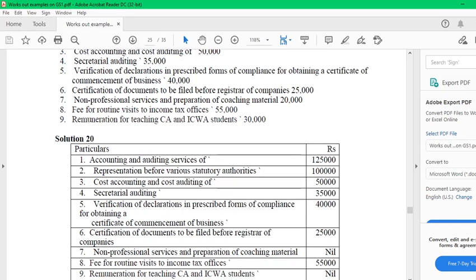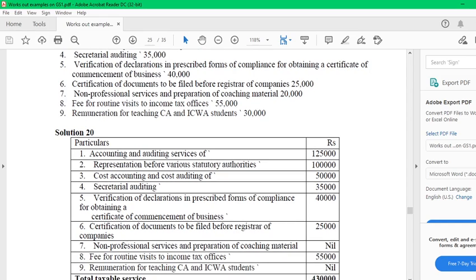Non-professional service and preparations for coaching material. Of course, coaching is not relating to this practice. Of course, it goes to income from other source. However, you are not taking into account for GST. It is not an indirect tax. Okay, coaching is direct. It goes to income from other source. Of course, you are not taking into account.